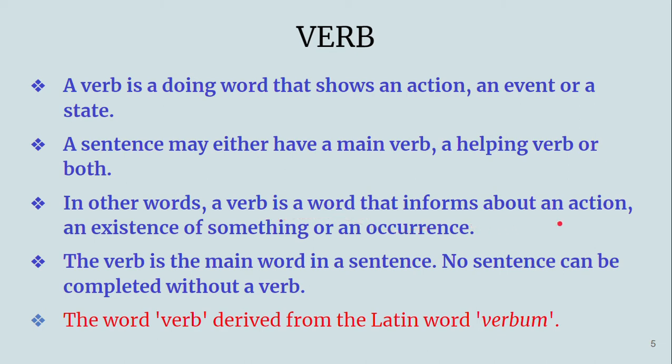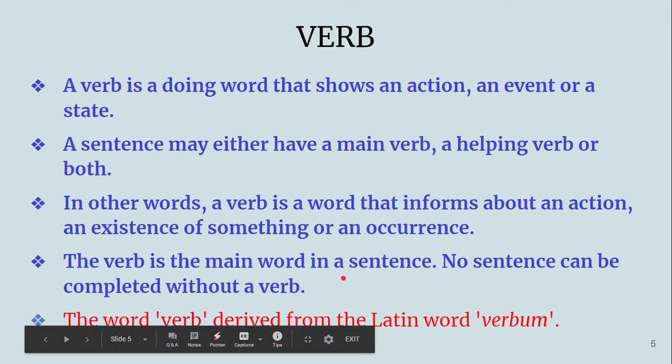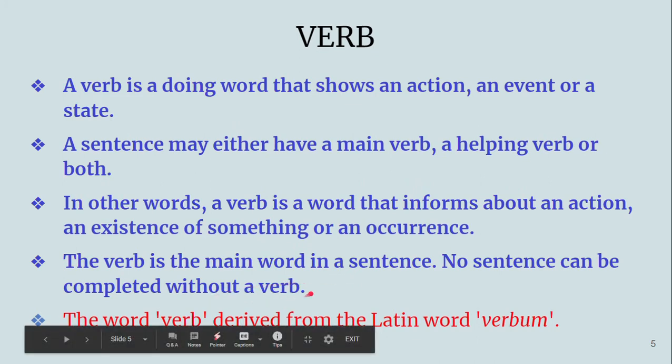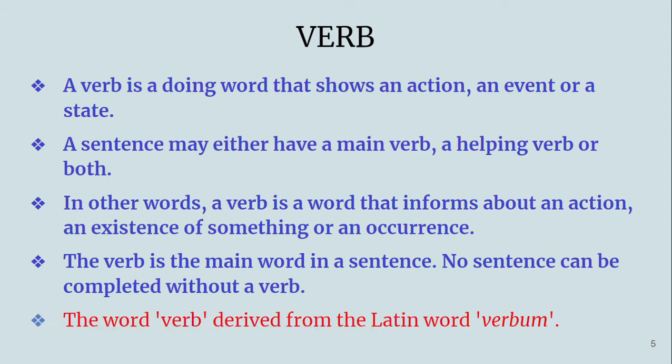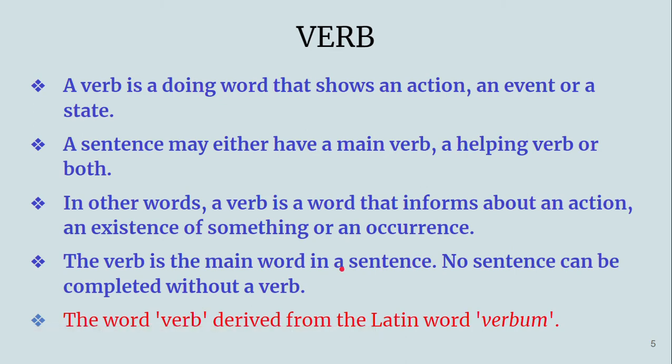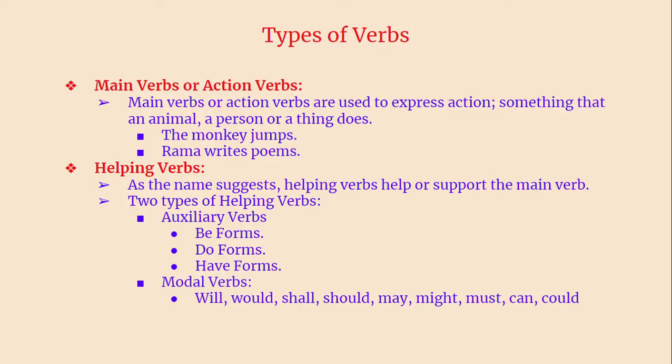In other words, a verb is a word that informs about an action, an existence of something, or an occurrence. Something has occurred, and that word informs that something has happened, and some action is there. The verb is the main word in a sentence. No sentence can be completed without a verb, and there cannot be any sentence in English without a verb. The word verb is derived from the Latin word verbum, meaning action. Let's go to the next slide.